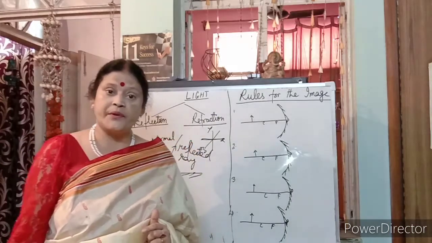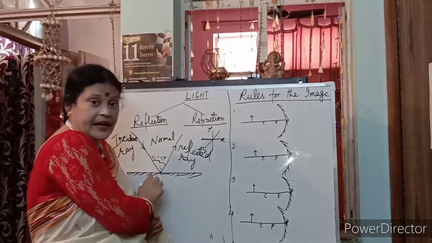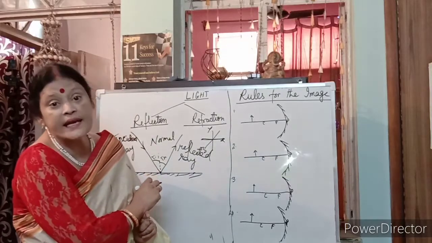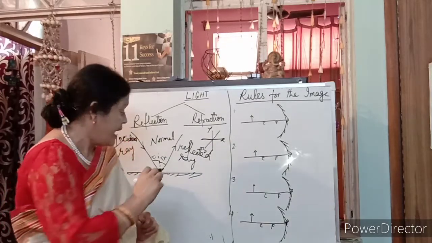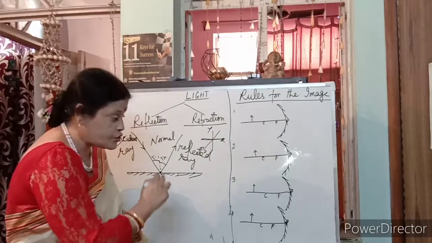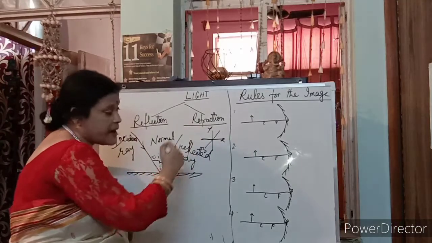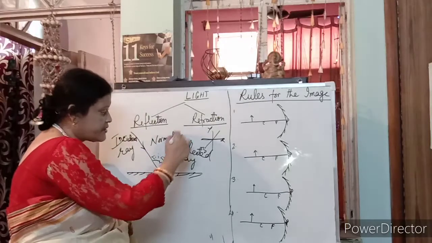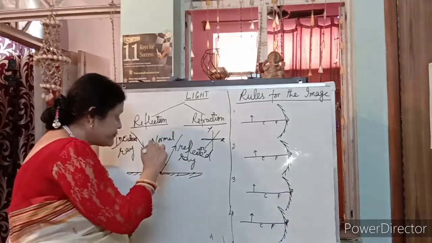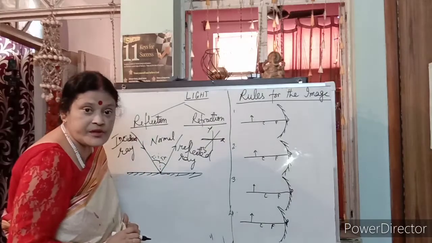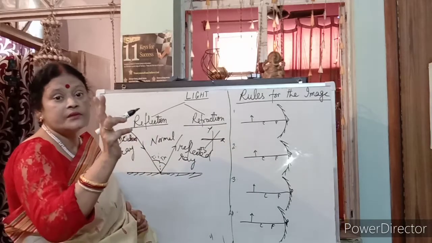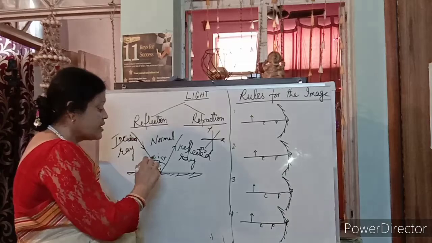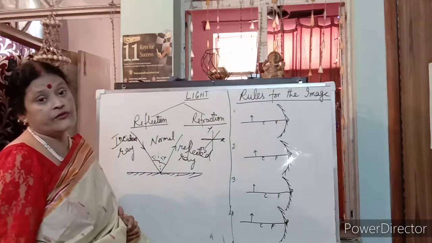Yes, students, again I am repeating: when the light falls on any plane object, it is known as the incident ray, and when it can't pass through, it will bounce back or reflect back. If I draw the line in between when it is reflecting, it is known as the reflected ray, and if I draw the normal line in between, it shows that the angle of incidence is exactly equal to the angle of reflection.